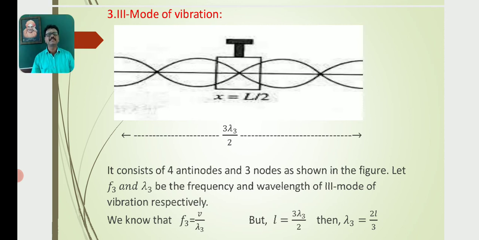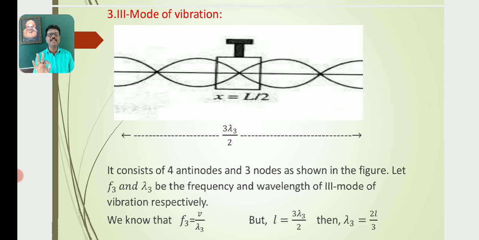where the length of the rod must be equal to 3 lambda 3 by 2. It consists of 3 loops. The length of each loop must be equal to lambda by 2. Because of 3 loops, lambda by 2 plus lambda by 2 plus lambda by 2, say 3 lambda by 2. Because of the third mode of vibration, say lambda 3, the length of the rod must be equal to 3 lambda 3 by 2. It consists of 4 antinodes and 2 nodes as shown in the diagram.